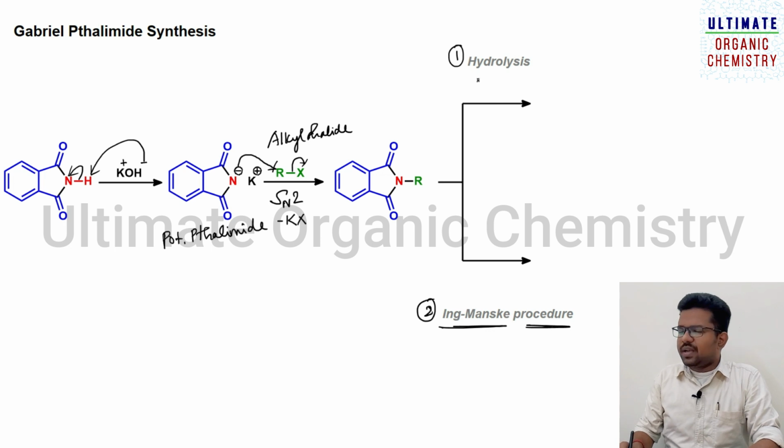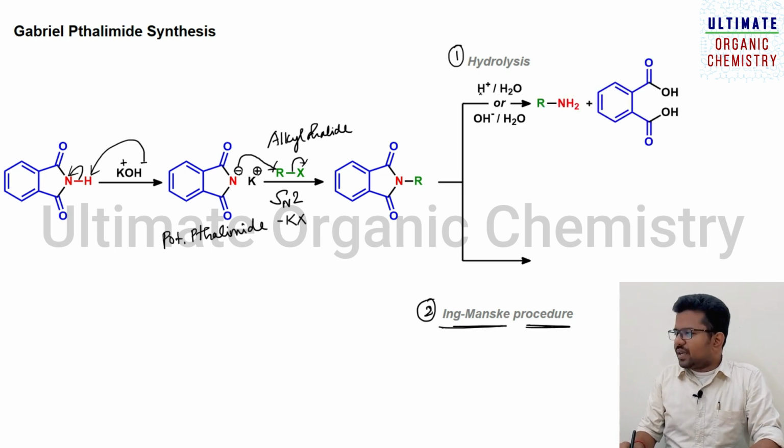So what will happen in hydrolysis? You can treat with acid or base, and along with that you need to use water. Basically, here you will add hydrogen, and here you have to add OH, and here you have to add hydrogen, and here you have to add OH. As a result you will get the formation of the primary amine. Along with that you will get phthalic acid.